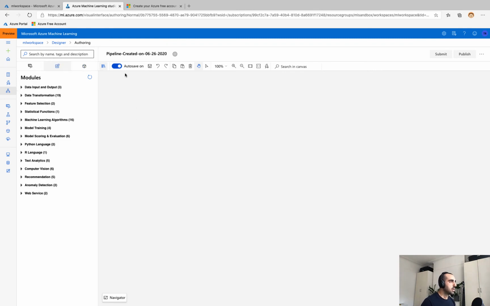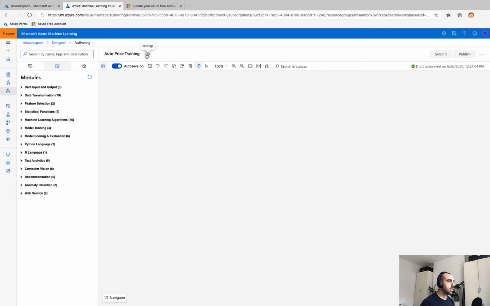Okay. Up at the top, here's our pipeline name, which we can change. We'll just call that auto price training. And here's the settings card. Clicking on that will toggle the settings pane on the right-hand side. Then there are our action buttons. Just underneath the pipeline name, we've got our typical menu items, right? So autosave is on by default, which is great. Otherwise, save, undo, redo, cut, copy, and paste.